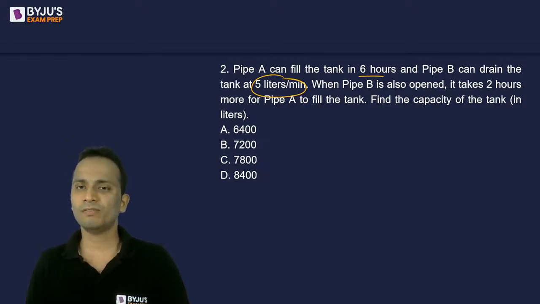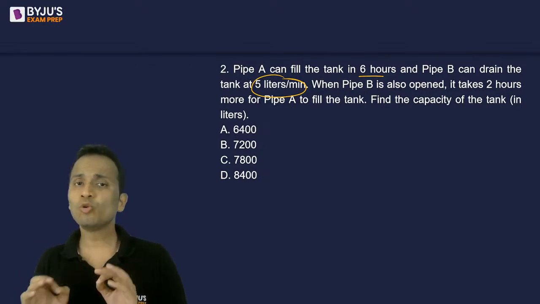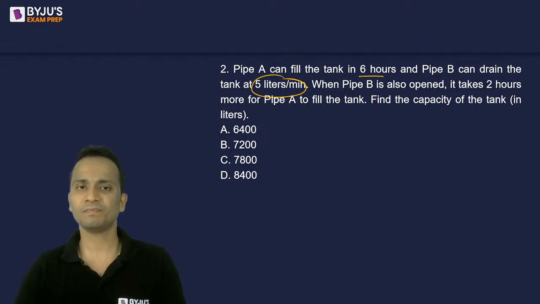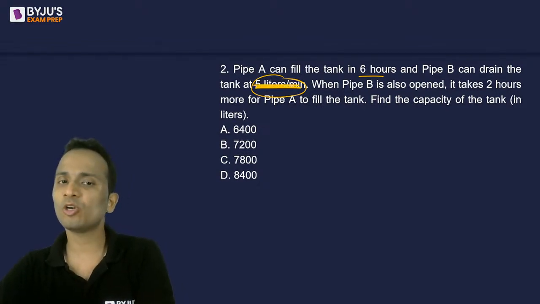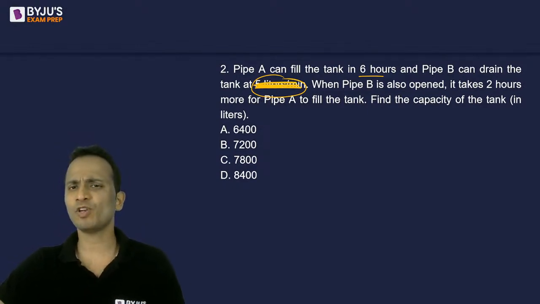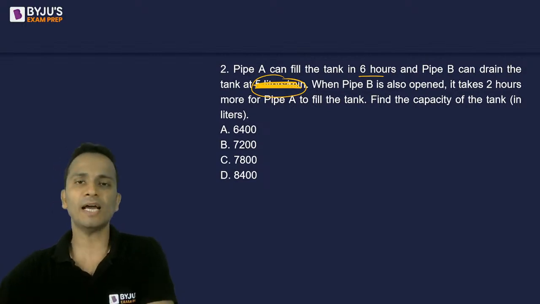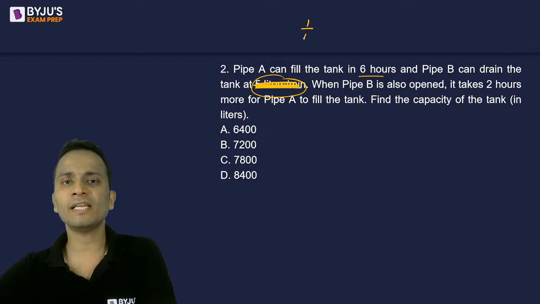Now, first of all, we'll start by finding out what will be the time taken by pipe B to drain the tank completely. I will forget this, I will not look at the rate of flow of pipe B. I'll first find out the time taken by pipe B when operating alone to empty the tank. So A is an inlet pipe, so 1 hour work of A minus 1 hour work of B, since B is an outlet, is equal to the net 1 hour work.